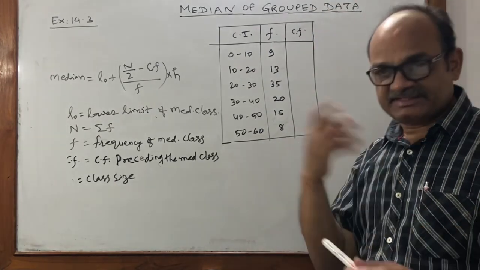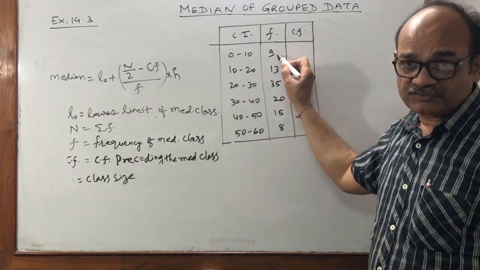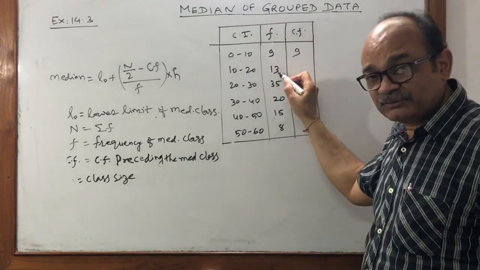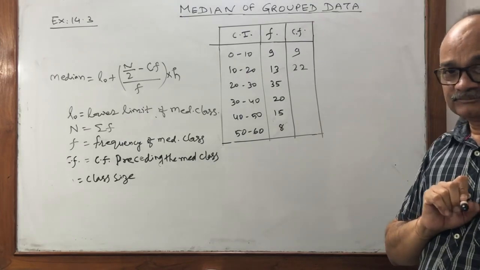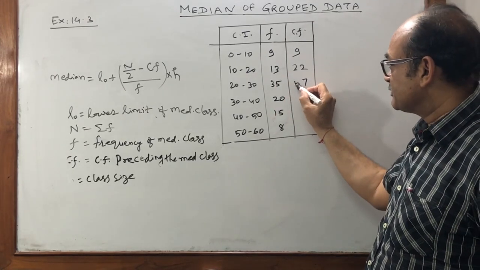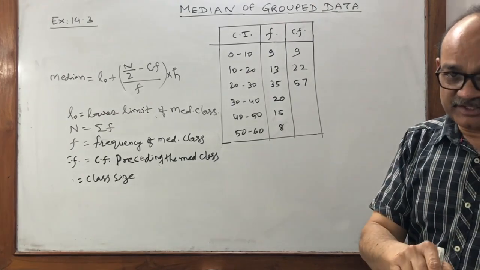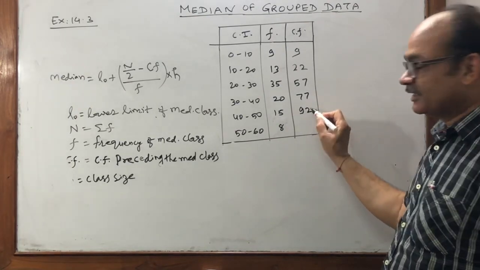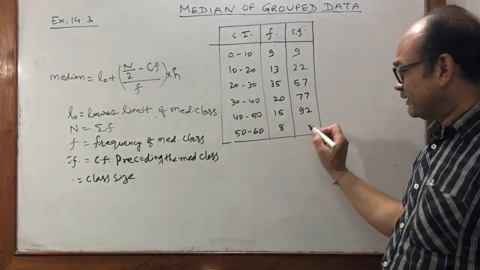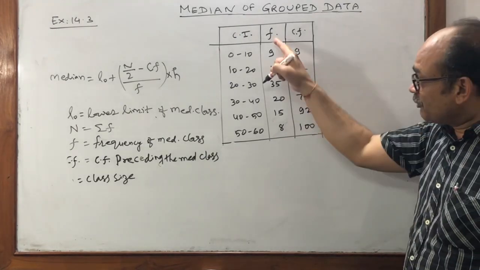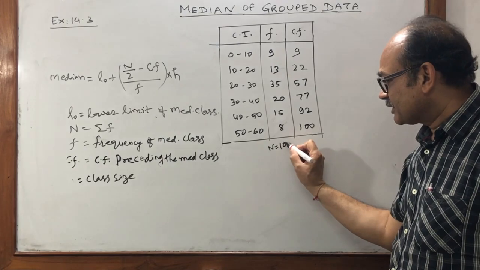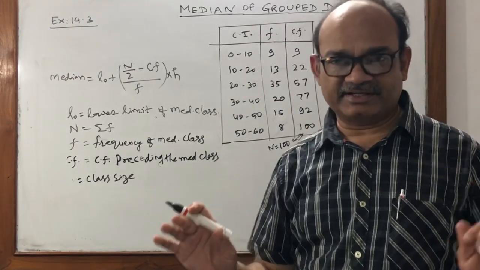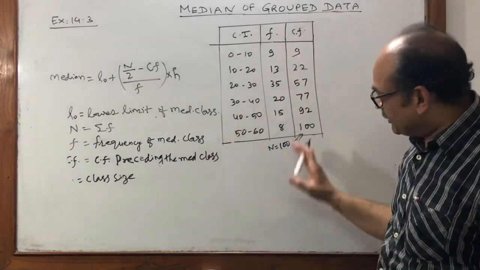What is CF? Just revise it. First you deposited 9 rupees on the first day in a bank. Then the balance will be 9. Next day deposited 13 rupees, so now the balance is 22. Next day deposited 35, so balance is 57. Again next day deposited 20 rupees, balance 77. Next day deposited 15 rupees, balance 92. And next day deposited 8 rupees, balance is 100 rupees. What amount have you deposited? If you sum up, you get 100. If these two are the same, it means your CF table is absolutely correct. No error in the table of cumulative frequency.